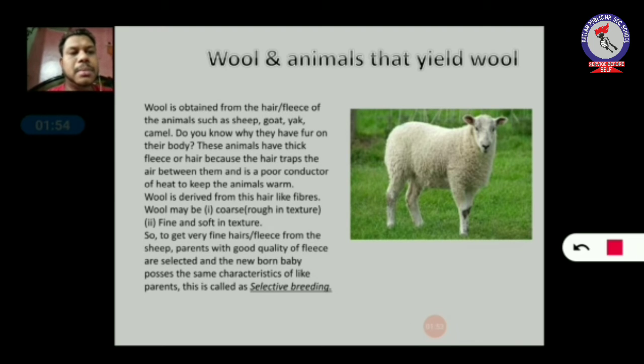Now you can see in the picture, this part of the sheep generates coarse fleece, and the remaining part of the sheep generates very fine and soft fleece.